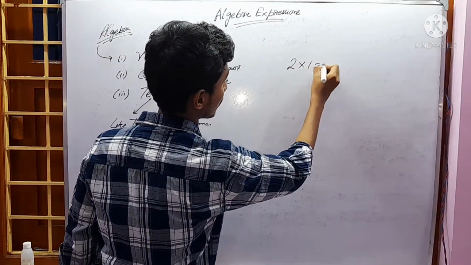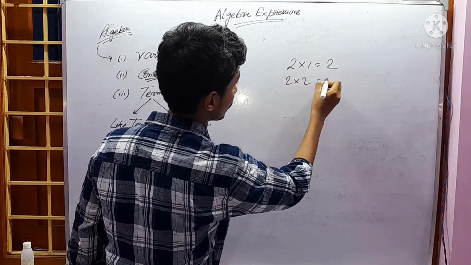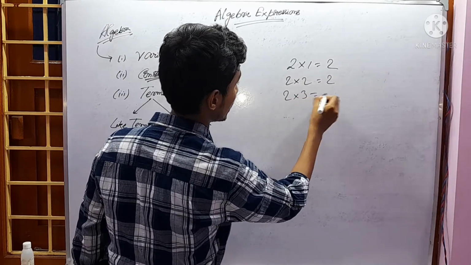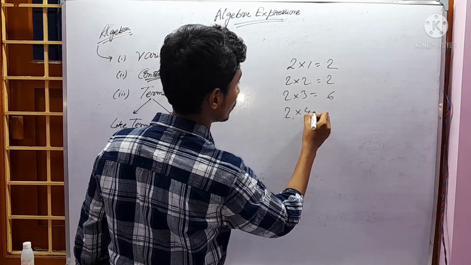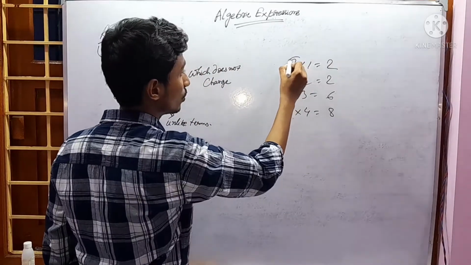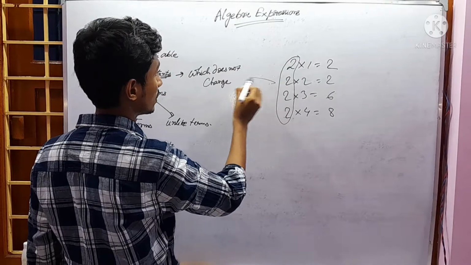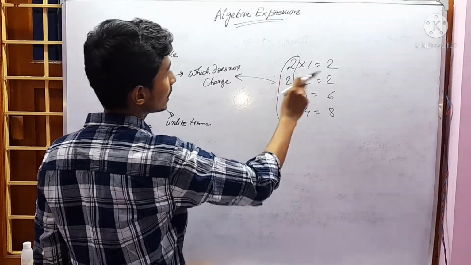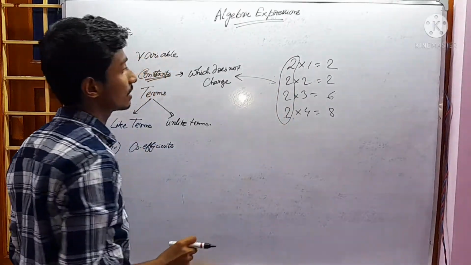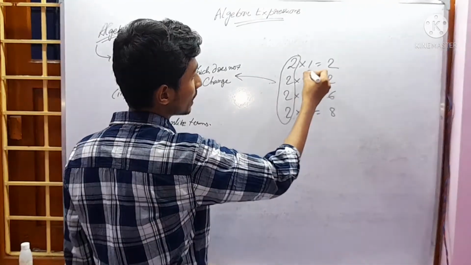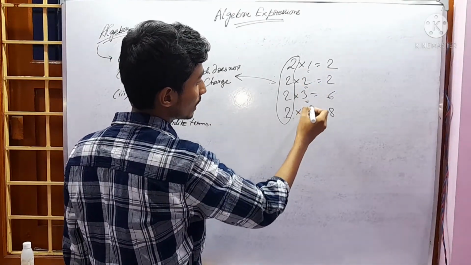2 into 1, 2 into 2, 2 into 3, 2 into 4 equal to 8. These all 2s are constant. They do not change. In every line it is 2, 2, 2, 2. Now see this 1, 2, 3, 4.